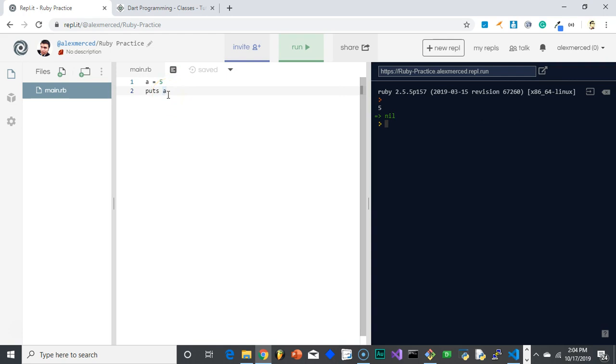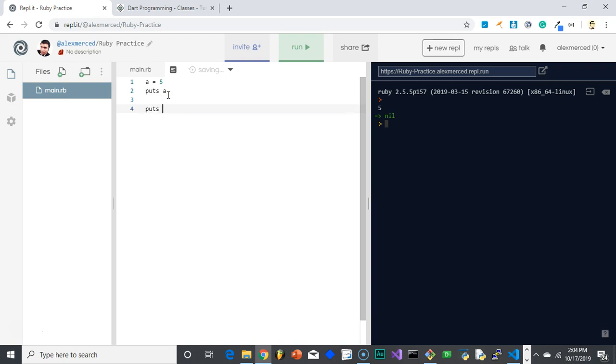Puts prints onto the console. This is similar to console.log in JavaScript, or print in Dart or Python, or Console.WriteLine in C#, or fmt.Println in Go. Every language has something for you to print to the console, which is really important because when you're debugging code and making code, you're going to find yourself printing to the console very often. Cool. So with that, let's do some stuff.